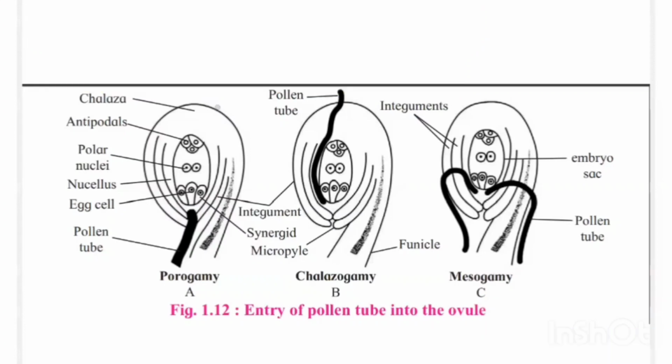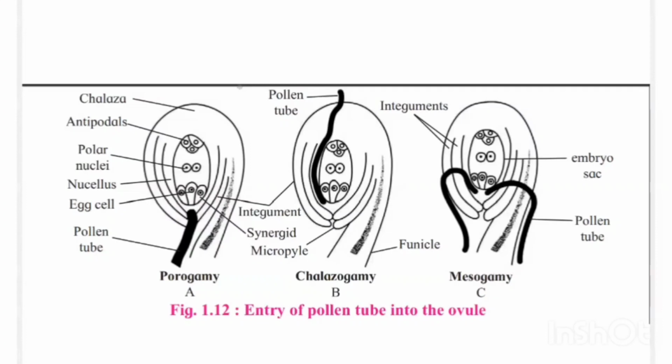We know that fertilization is the process where there is a fusion of male and female gamete. But before the fusion of male and female gamete, or the fertilization, the pollen tube should enter the ovule, because when development of the male gametophyte occurs, at that time male gametes are produced in the pollen tube. So the pollen tube enters the ovule, and then after that fertilization takes place.